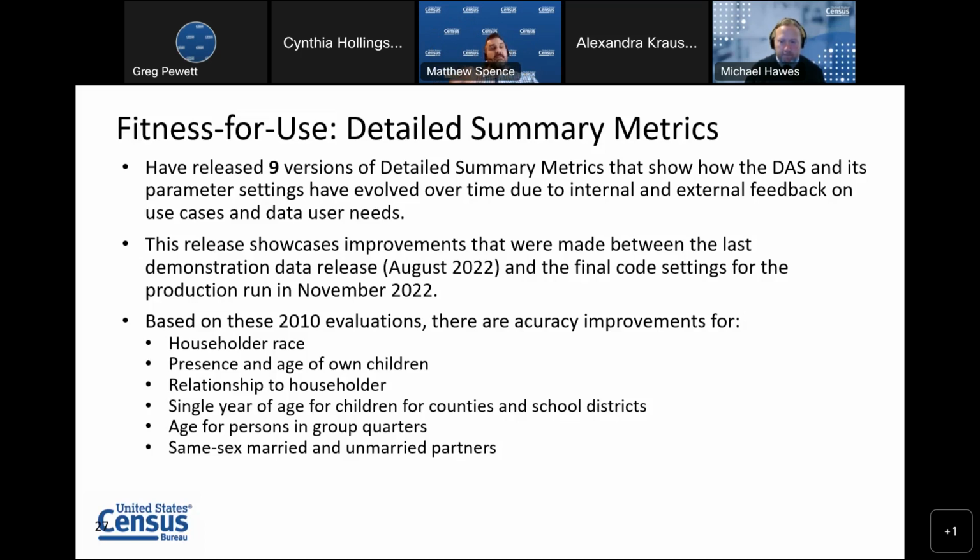But again, because of the way that the algorithm works, and because we have been able to produce so many demonstration data releases, we do argue that these metrics are a really good indicator of how accurate the data are overall. A bigger thing that we want to convey is that when we look at those metrics, we will be looking at them in a second, some actual numbers. Those numbers include errors from swapping as well as errors from the top-down algorithm. There's not an easy way to separate those two out because we wanted to compare to the published 2010 numbers in order for the data users, general public, to be able to follow along with us.